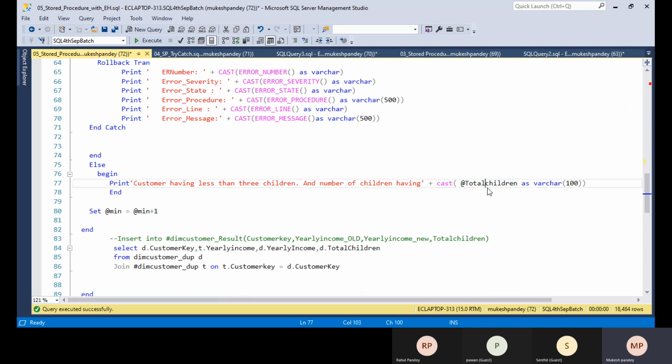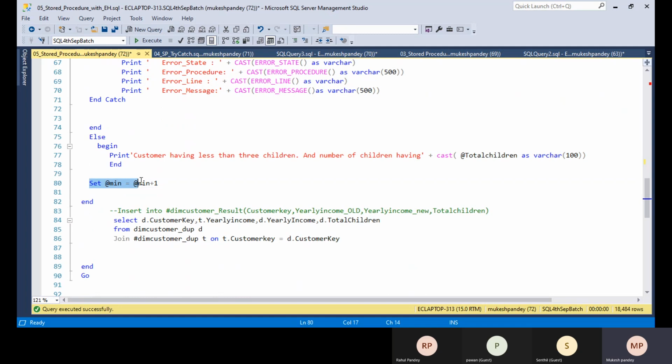So this is the integer data type. Okay, so total children. You need to convert it to the varchar data type. So I use the cast function and the convert function, which is an inbuilt function. Basically we are converting the data type from integer to varchar, because this is a varchar value. So you need to make all of them consistent.